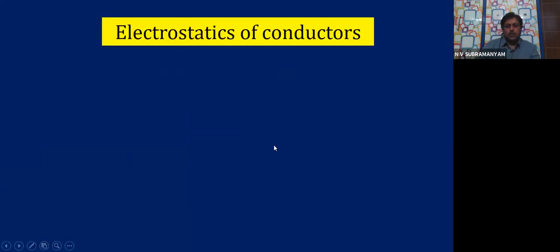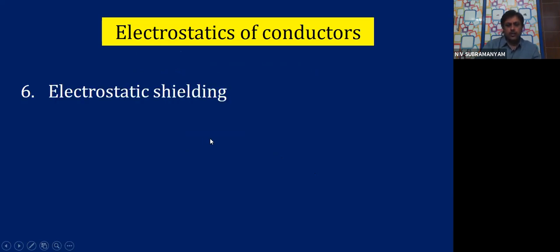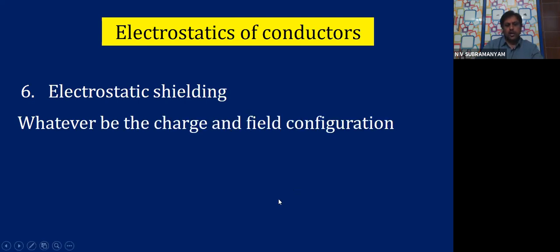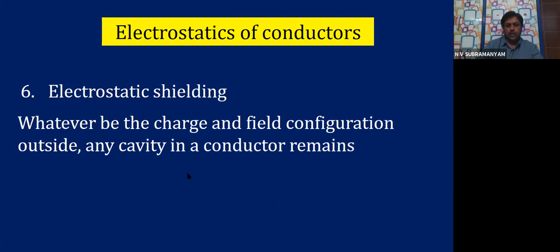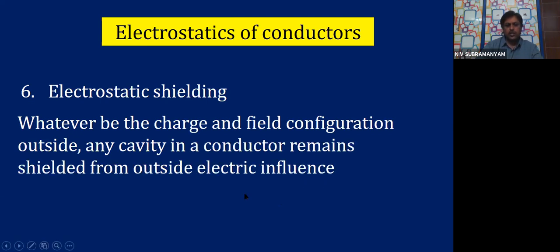So that brings me to the next point of electrostatics of conductors, which is electrostatic shielding. Shielding means protection. Electrostatic protection. What is this and what is the importance of this? Let us try to see. Whatever be the charge and field configuration outside, any cavity in a conductor remains shielded from outside electric influence.